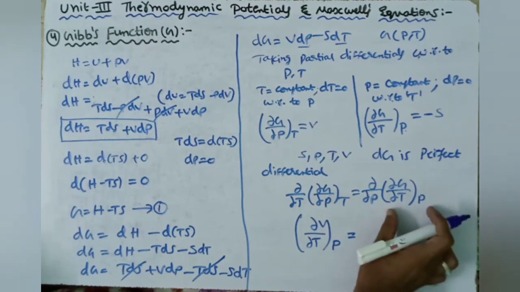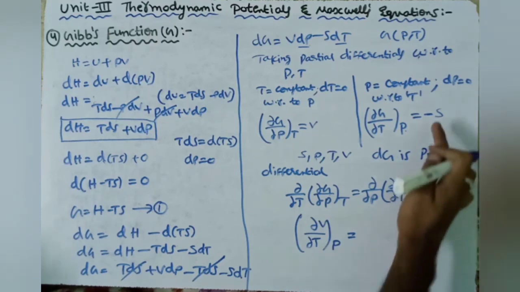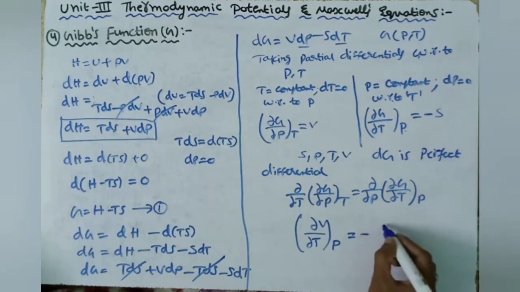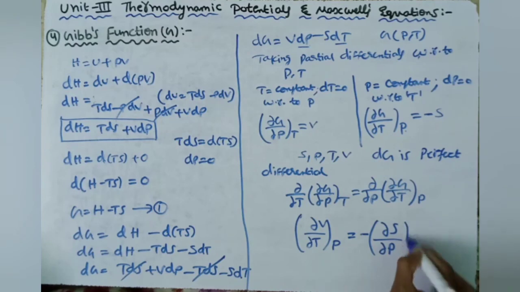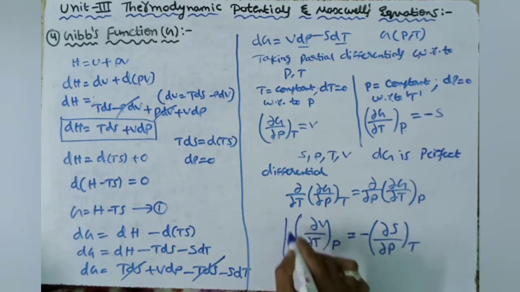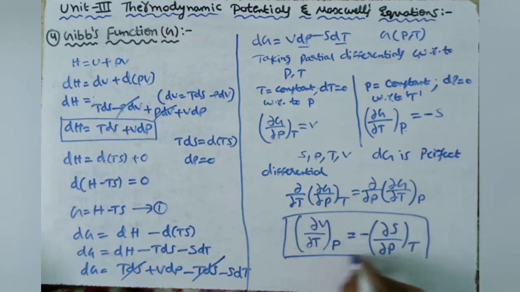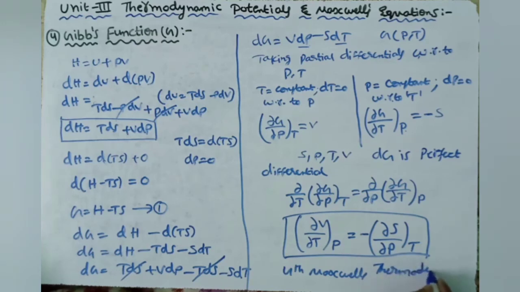In place of dou G by dou T, we write minus S. This becomes minus of dou S by dou P, where T is constant. This is the fourth Maxwell's thermodynamic relation.